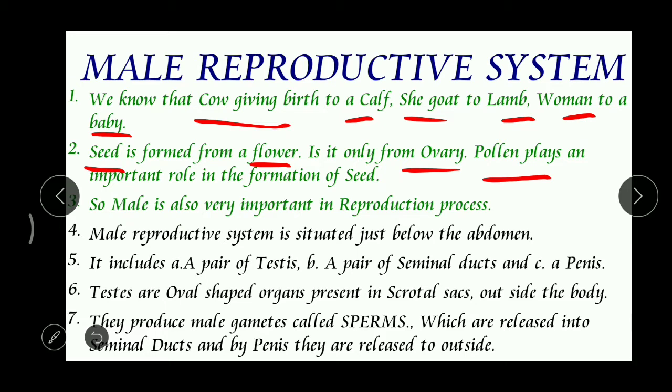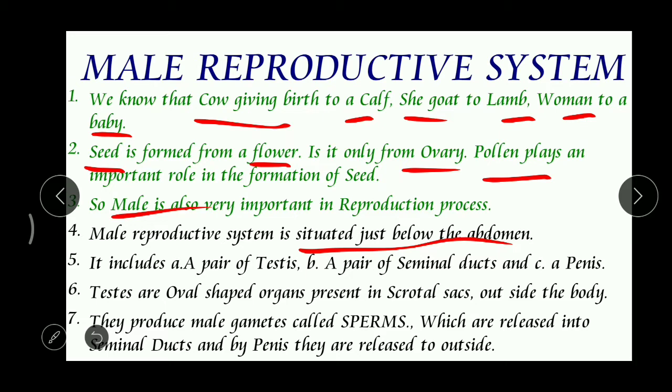In the same way, in animals also, the male organism plays a very important role in sexual reproduction. Correct. So now we are going to deal with the human male reproductive system. The male reproductive system is present just below the abdomen. We call this the abdominal cavity, and below this abdominal cavity we can find the whole male reproductive system.